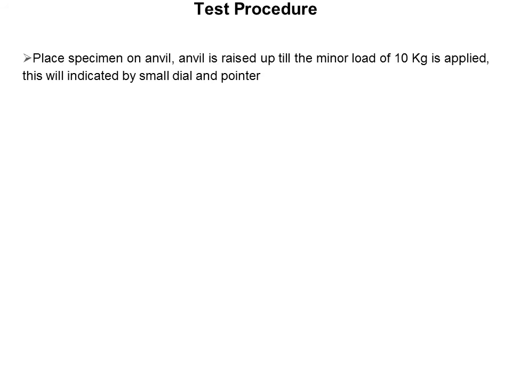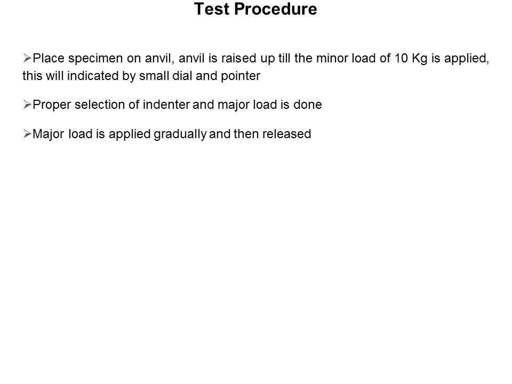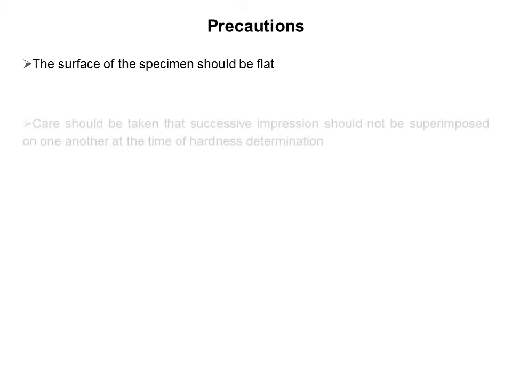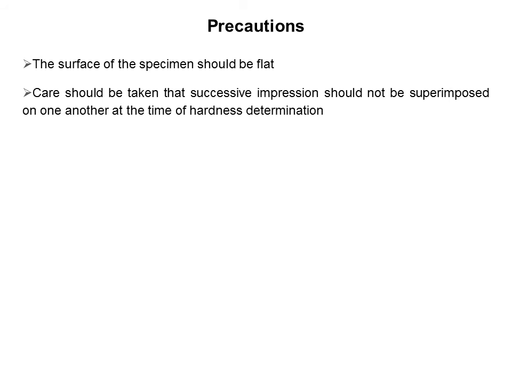Now we will see the test procedure. The first step is to place the specimen on the anvil. The anvil is raised until the minor load of 10 kg is applied. This is indicated by the small dial and pointer. Proper selection of the indenter and major load is done. The major load is applied gradually and then released. The hardness number can be obtained directly on the dial. Precautions: the surface of the specimen should be flat. Care should be taken that successive impressions are not superimposed on one another at the time of hardness determination.